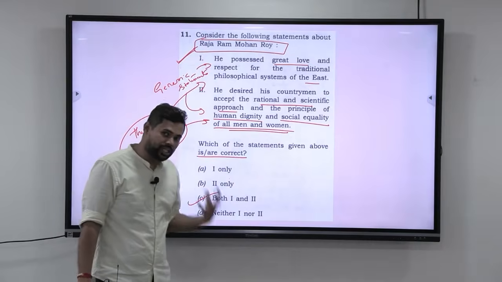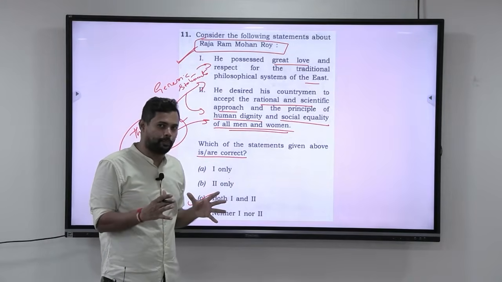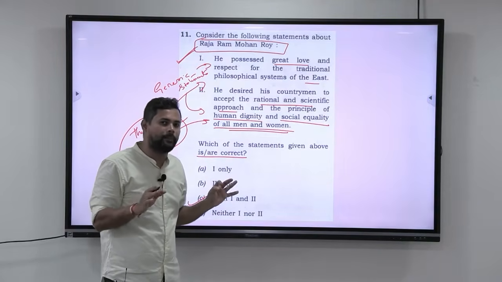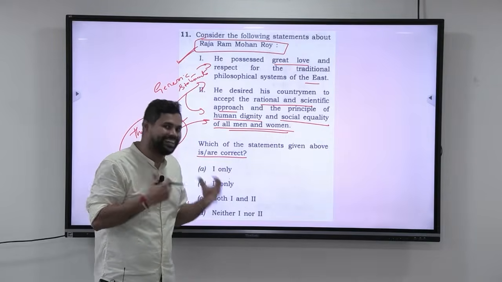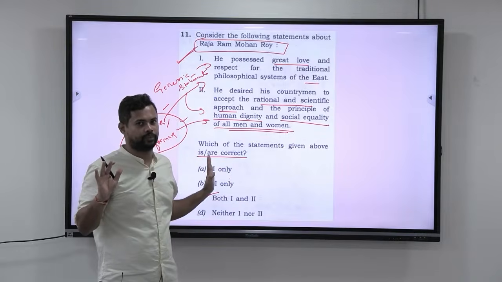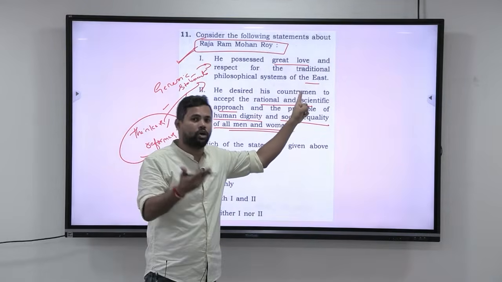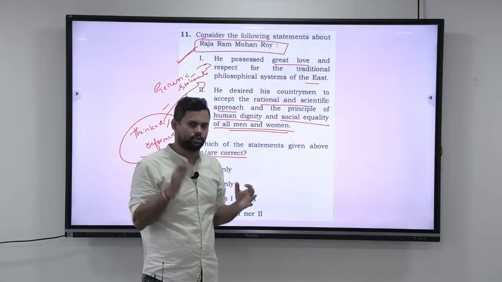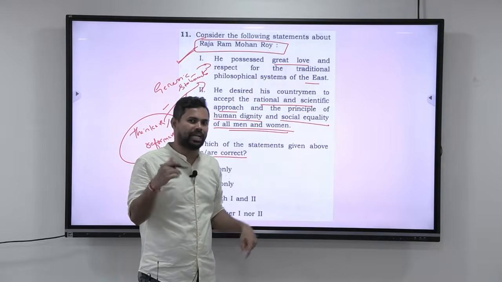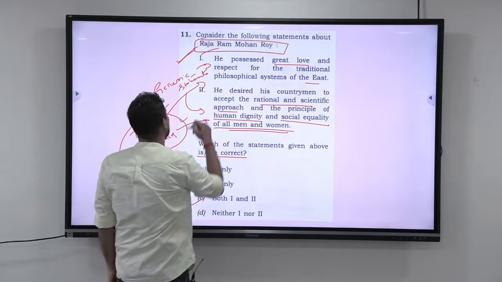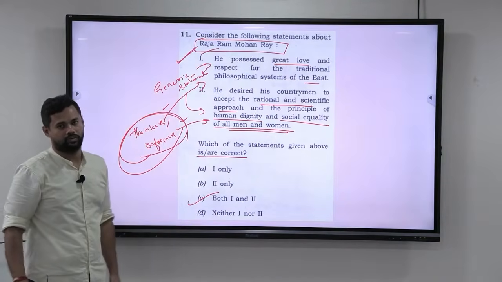Now, this way of thinking will come if you can maintain your composure and solve in a very calm and peaceful manner. If a lot of things are happening in your mind and you are already complicating simple things, you will complicate this also. You will start thinking about the system of the East or West. So, make sure that you are calm enough and think that these are two generic statements that can be right, not only for Ram Mohan Roy, but for most of the thinkers and reformers.